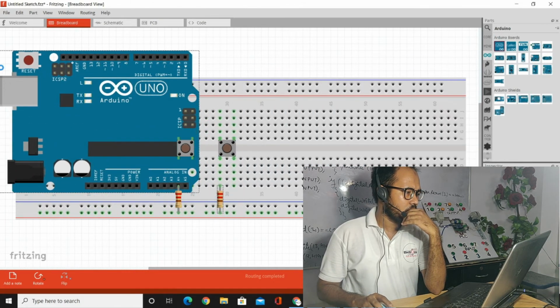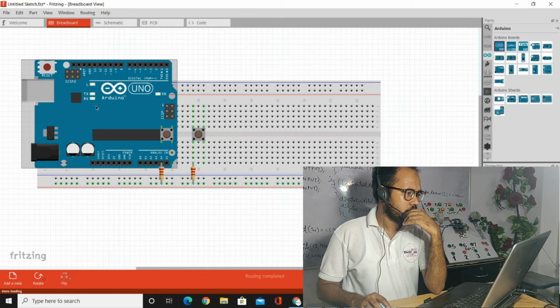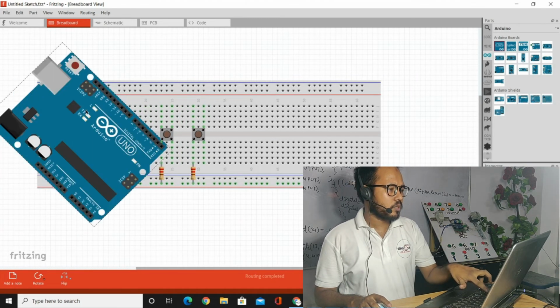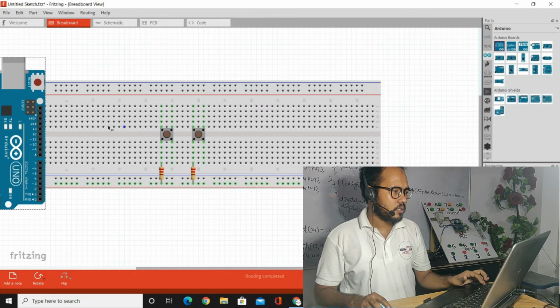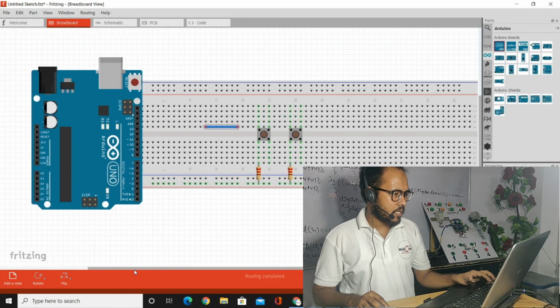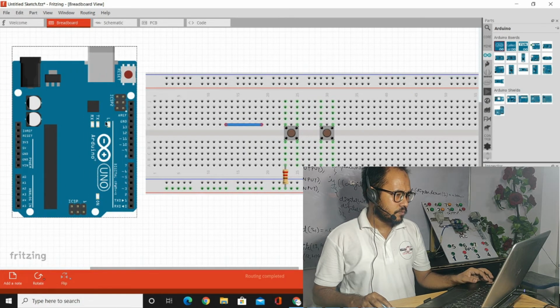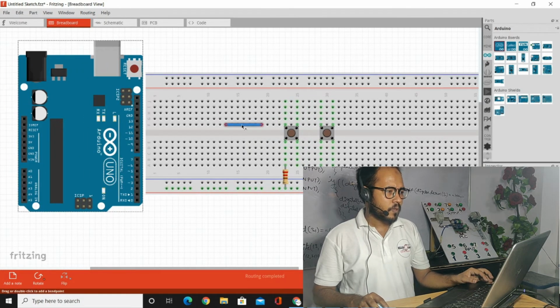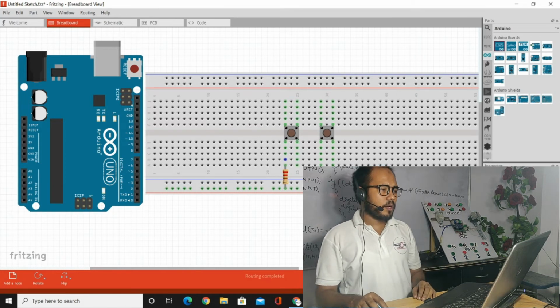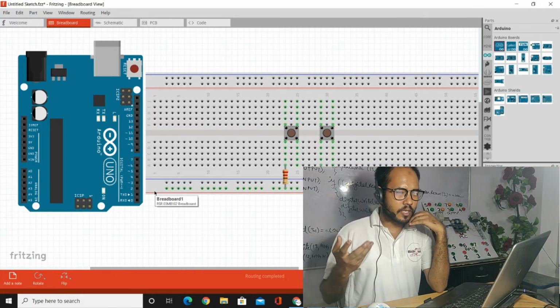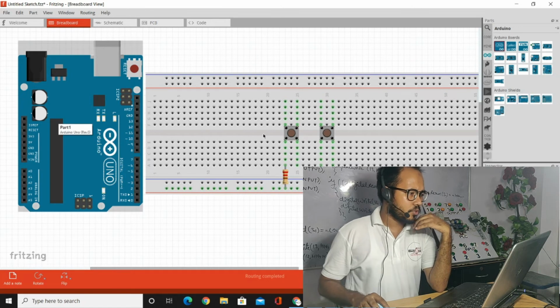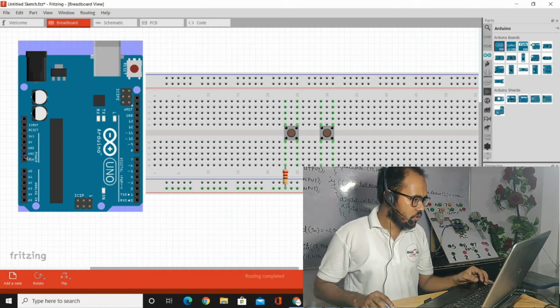Okay, there will be the Arduino. Just rotate it with Ctrl R, and just select here for the connection of this schematic. You could see the Arduino is here. Okay, so now we have to select the connection of the ground and VCC. You have to go to the ground here.